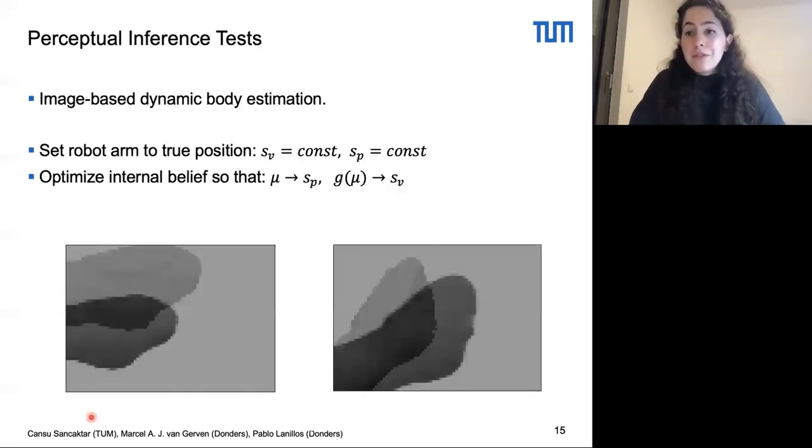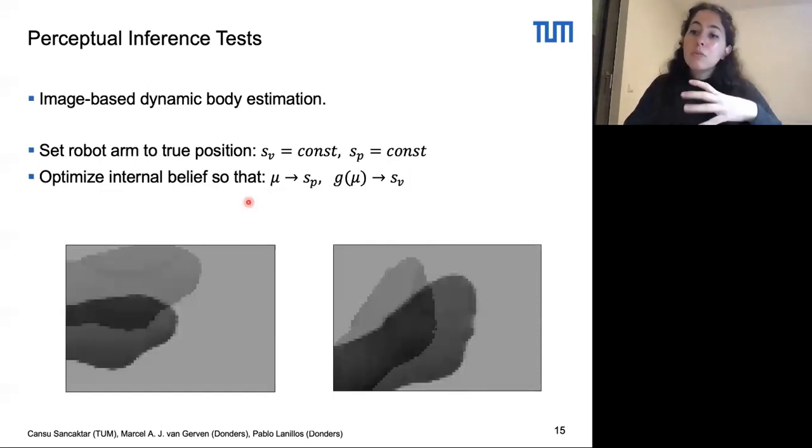For the perceptual inference tests, the goal is to achieve dynamical body estimation. So here we set the robot arm to a certain position and it stayed there throughout the test. So the sensory visual information as well as the proprioceptive information stayed the same. And then we set the internal belief to a wrong value by adding a perturbation to the actual joint position.